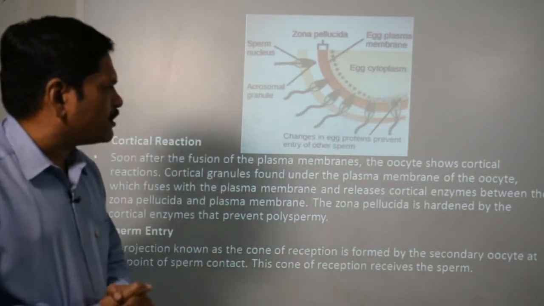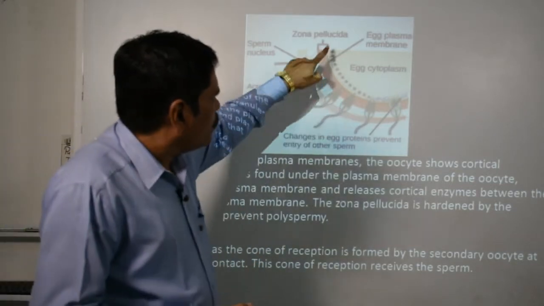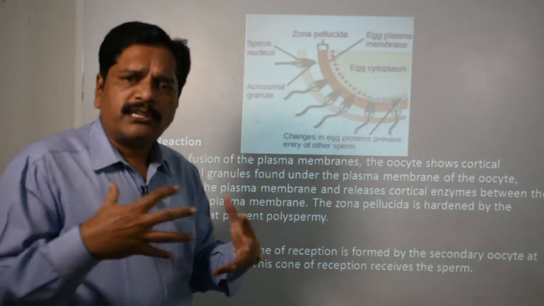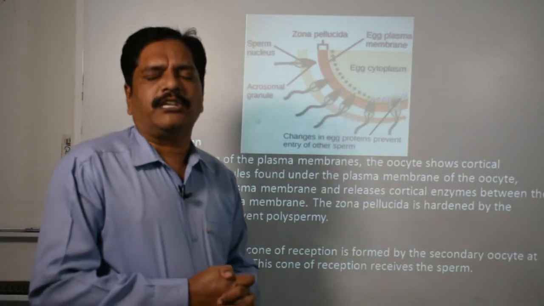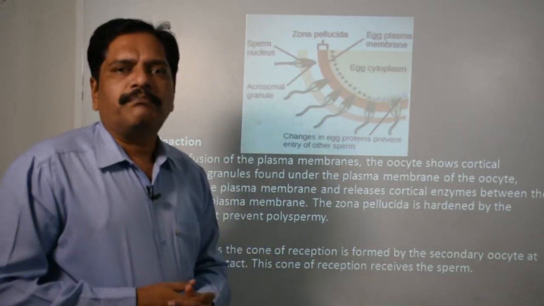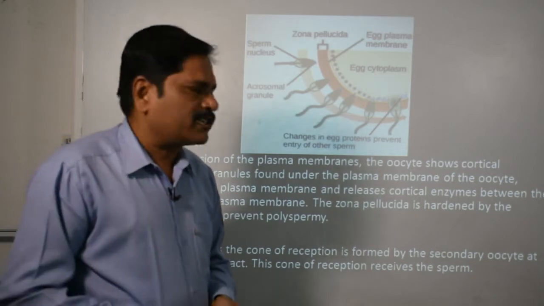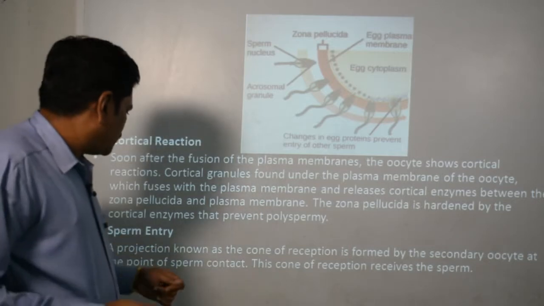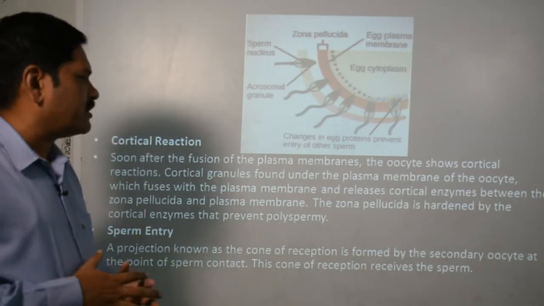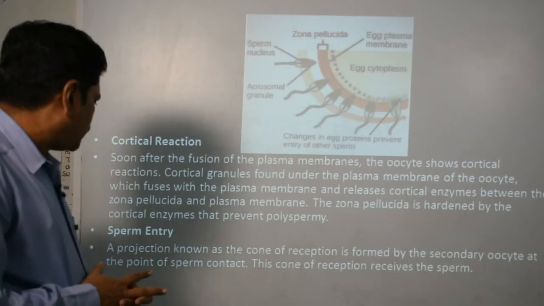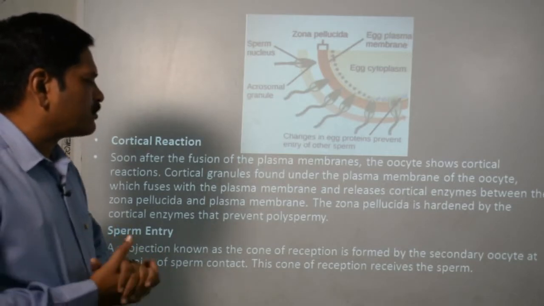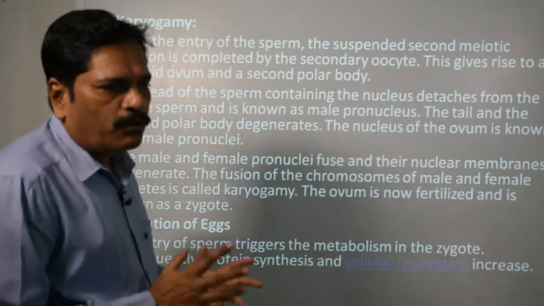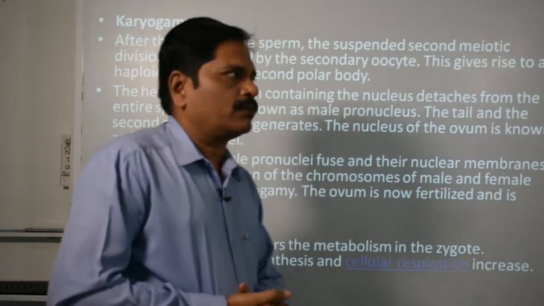It is basically responsible for the production of this cortical enzyme, which is responsible for deposition of calcium and magnesium ions, which make it harden in nature, and this hardening of the membrane restricts further entry of sperms, clear? Now the second one, that is the sperm entry. The projection known as the cone of reception is formed by the secondary oocyte at the point of sperm contact, and this cone of reception receives the sperm. As I mentioned earlier, this cone is called the fertilization cone, clear?